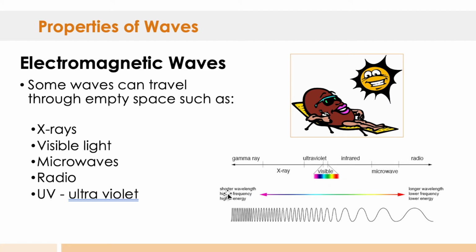So the shorter the wavelength, the higher the frequency or energy, moving down this direction here. The longer the wavelength, the lower the frequency and lower the energy, which would be closer towards radio and microwave type here.